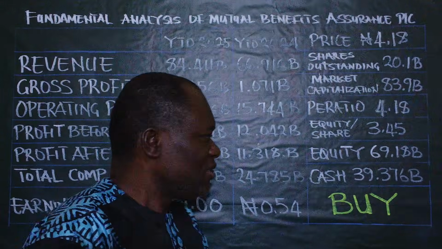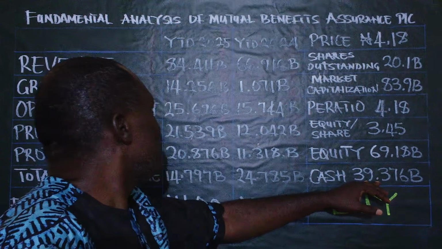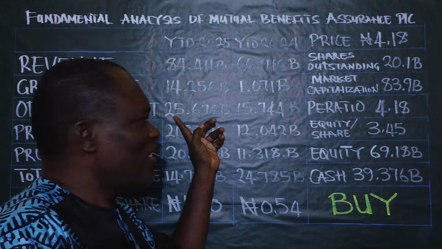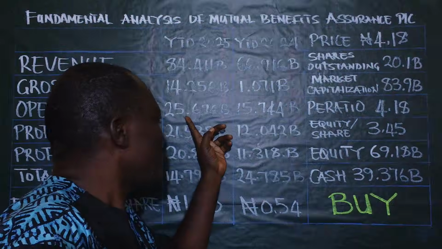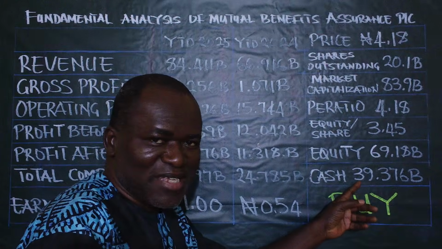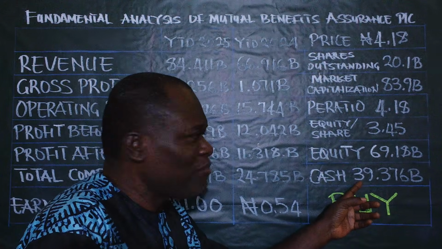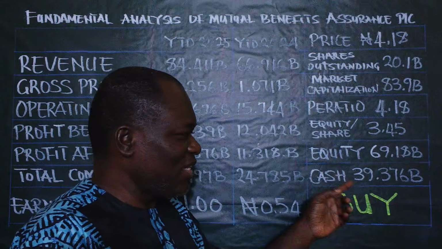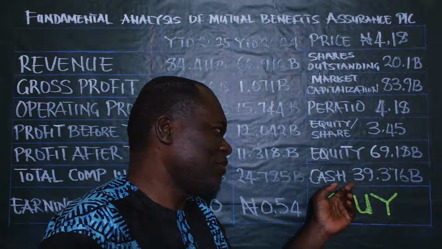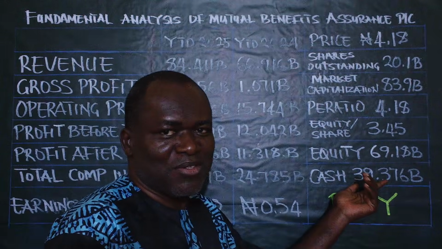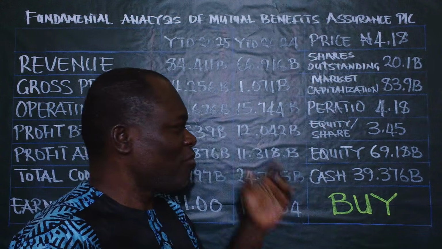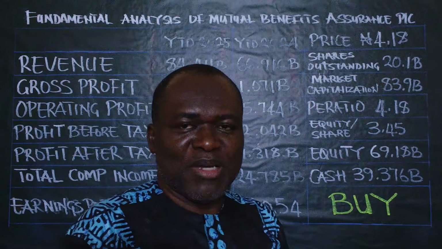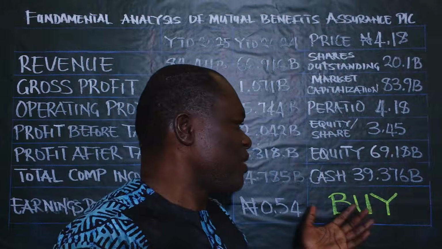Now look at it very well. This cash position is even more than the company's profits. That means that the company is doing very, very well. It has excellent cash management. Some companies may produce positive profit figures, but you can't see those figures reflected in the cash balance. But here, look at the cash balance. It's quite tremendous, even compared to the company's profit. That means the company is in a better position to meet contingency expenditure, as the case may be. This is a very strong company.